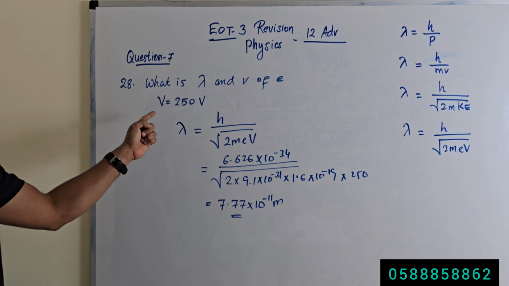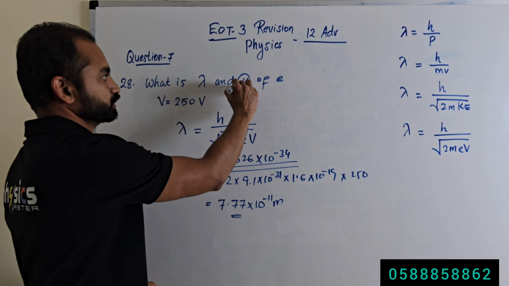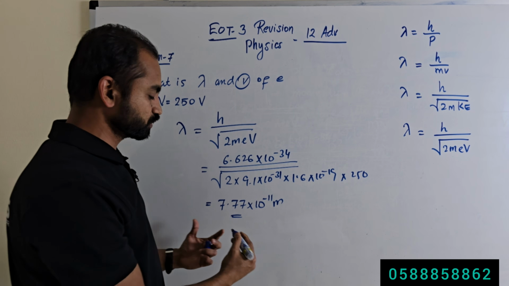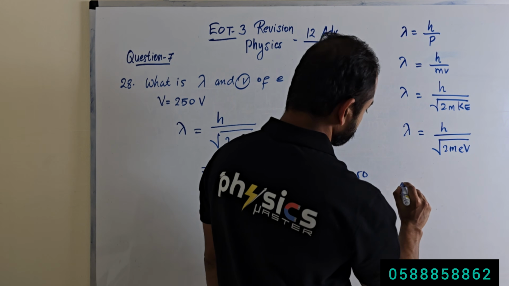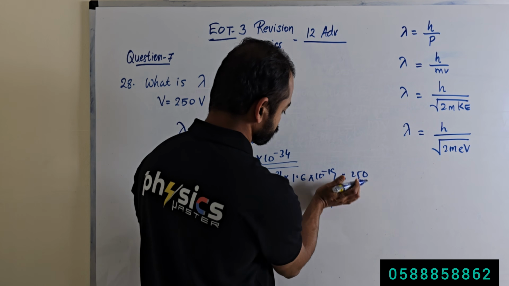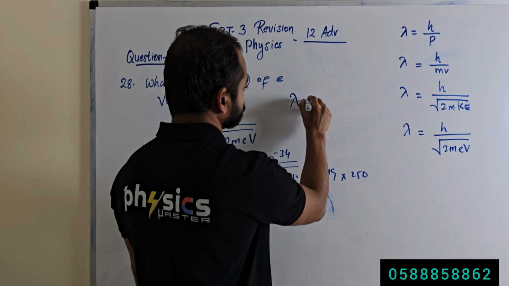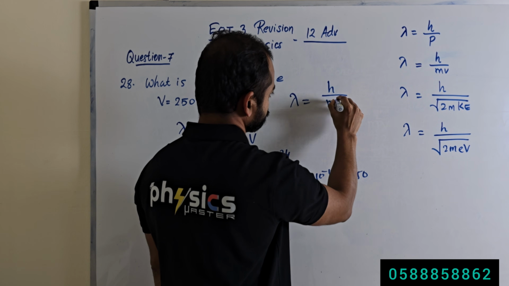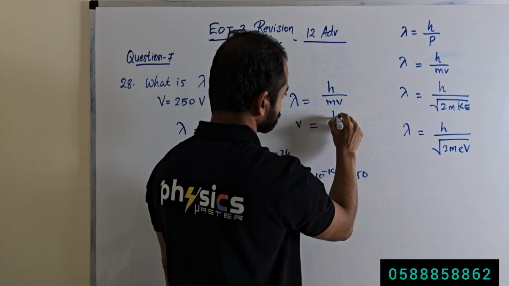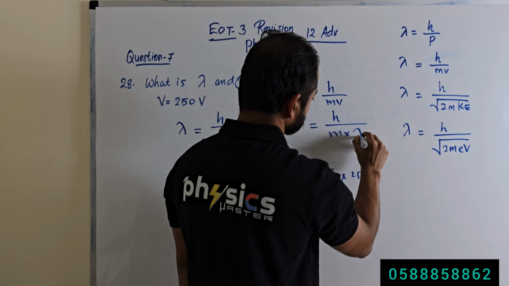and we need to calculate the speed, right? The speed of the electron. So we have this equation. Now we know the de Broglie wavelength. So we have this equation, lambda, the de Broglie wavelength, is equal to h by mv. So we can calculate the speed is equal to h divided by m times lambda.